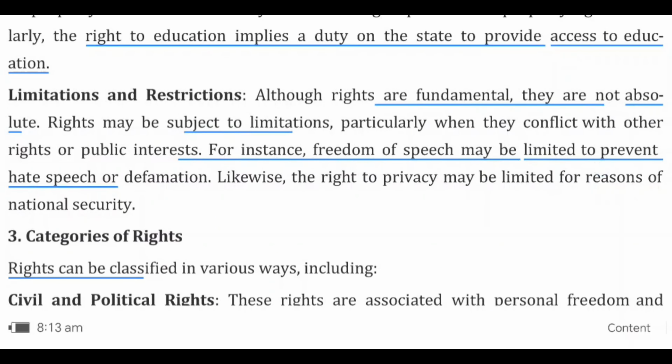There are also limitations and restrictions on rights. Although rights are fundamental, they are not absolute rights. There are some limitations on rights.